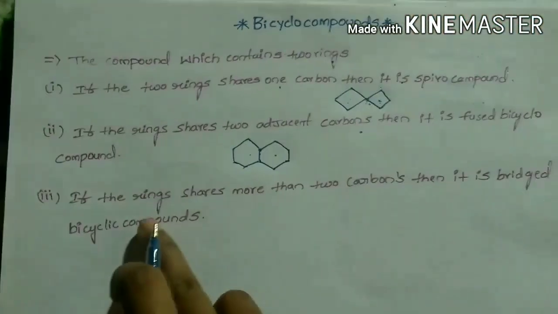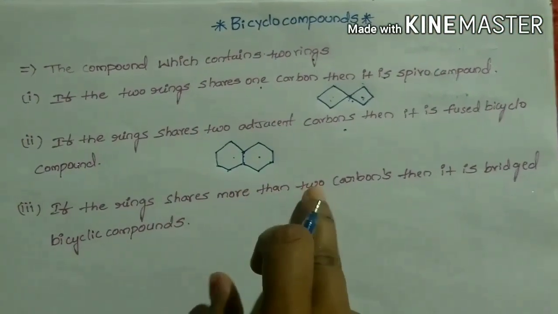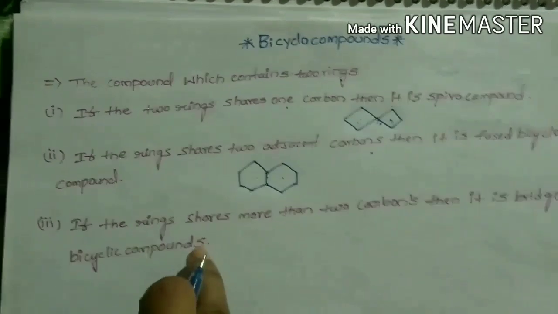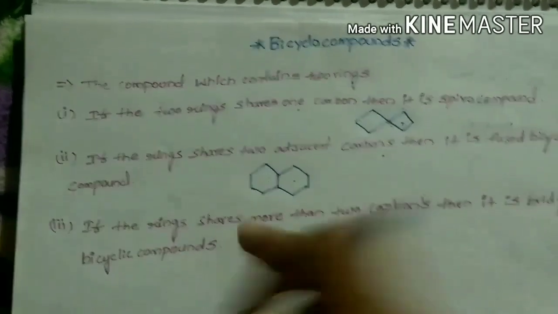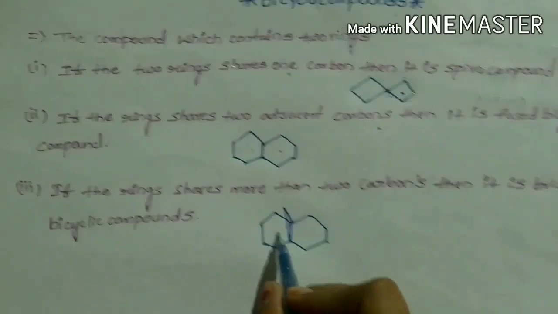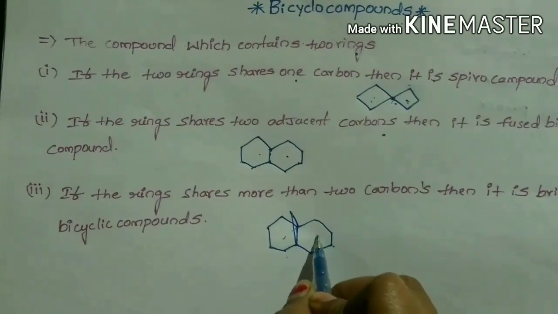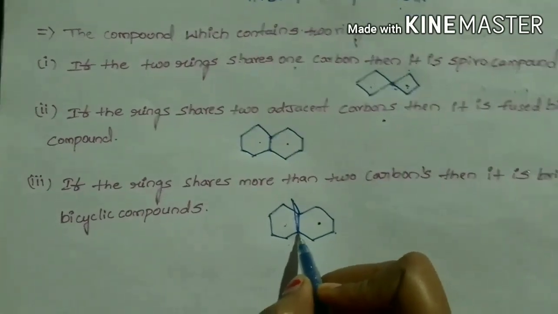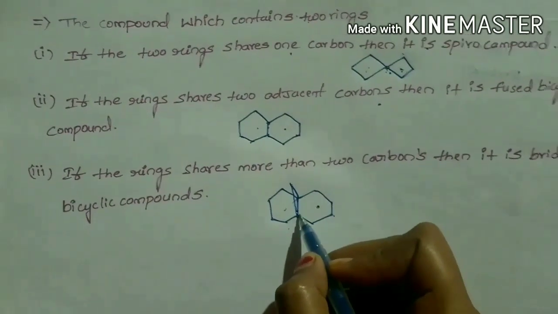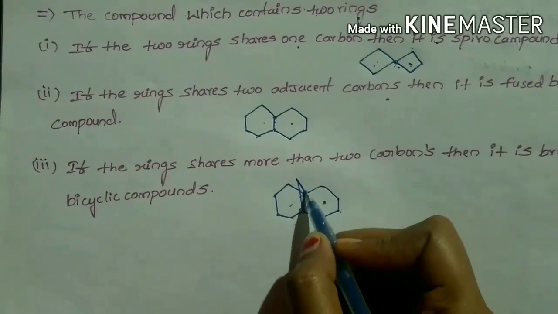Coming to the next, if the rings share more than two carbons, then it is called a bridged bicyclic compound. For example, in this structure there are two cyclic rings, but these two rings are shared by more than two carbons, that is this carbon, this and this.